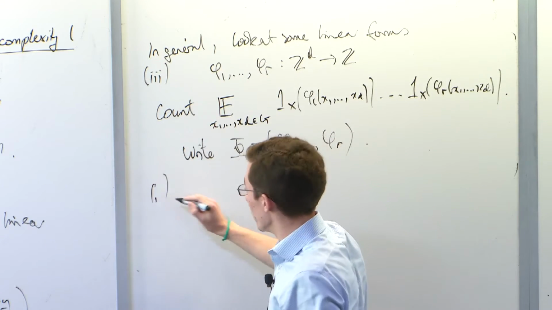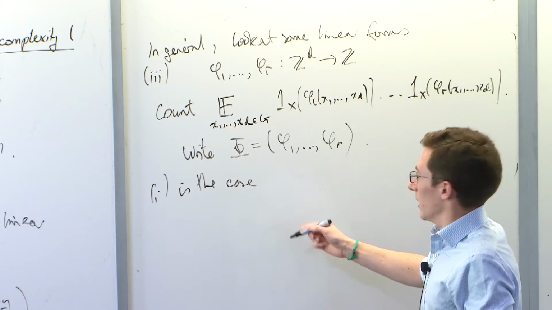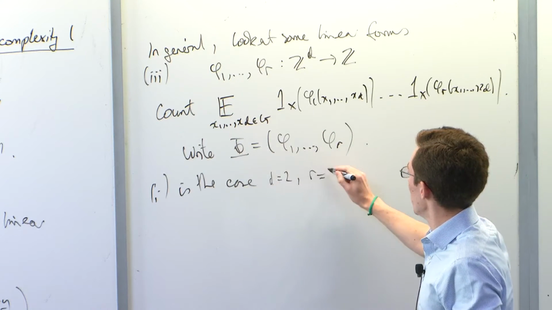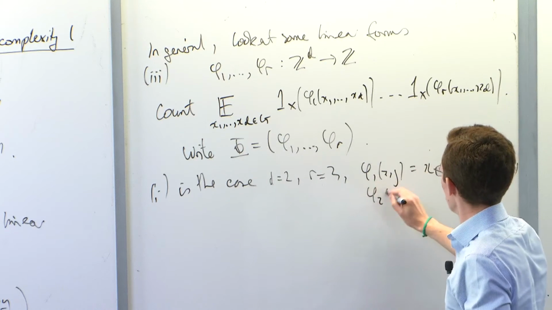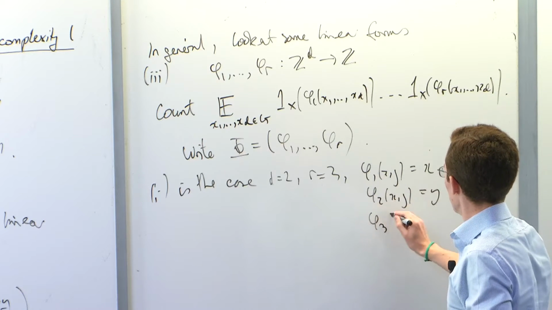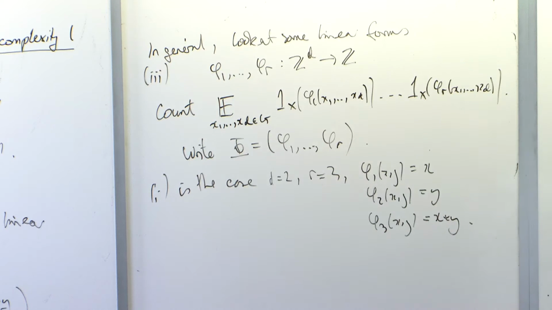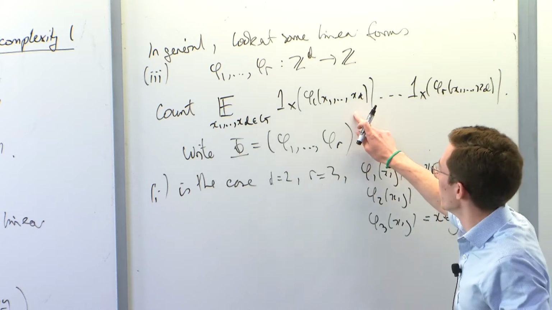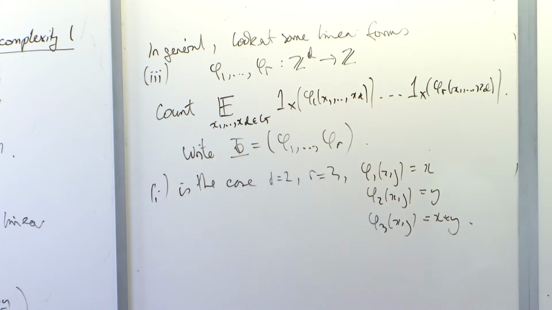And case 1 is the special case where d equals 2, r equals 3, phi 1 of xy is x, phi 2 of xy is y, phi 3 of xy is x plus y. And the other one is a special case where d is 2 and r is 4, and so forth. But this is kind of the most general question you might want to consider. I'm abusing notation slightly by interpreting this phi as also a map from G^d to G^r, either by abusive notation or taking a tensor product, however you want to think about it.